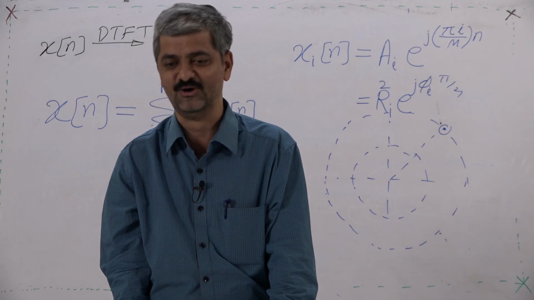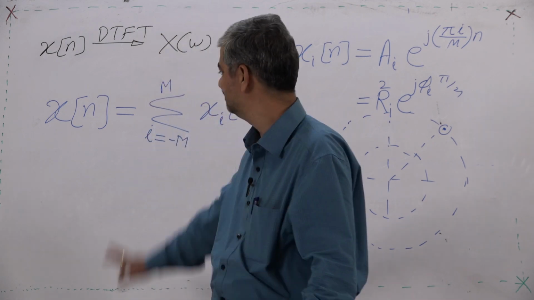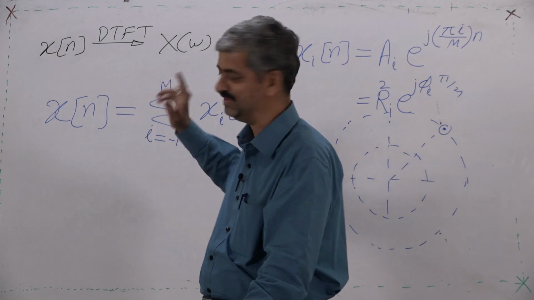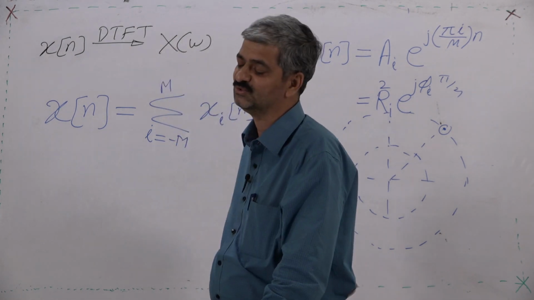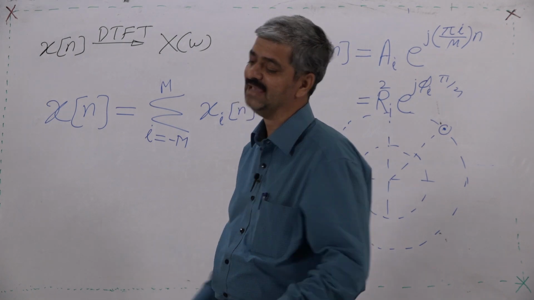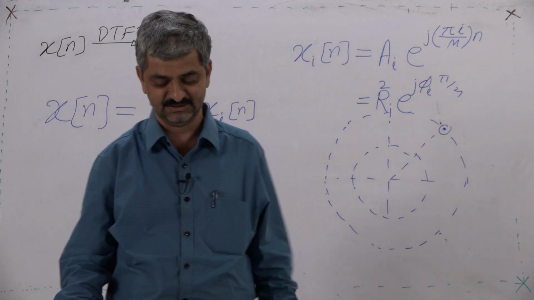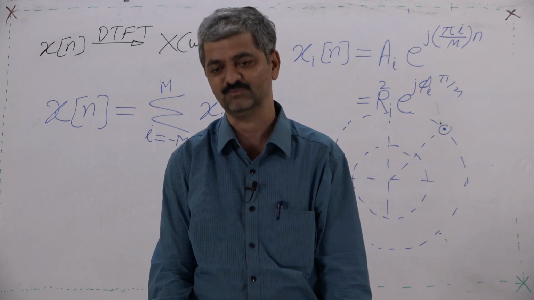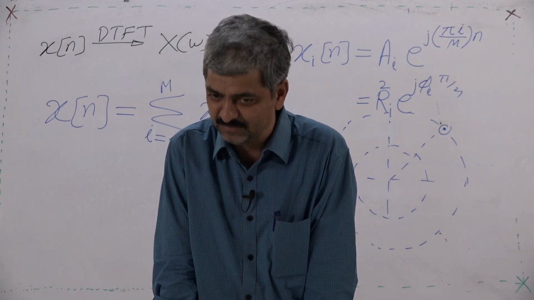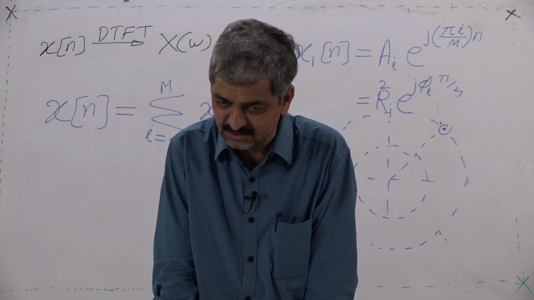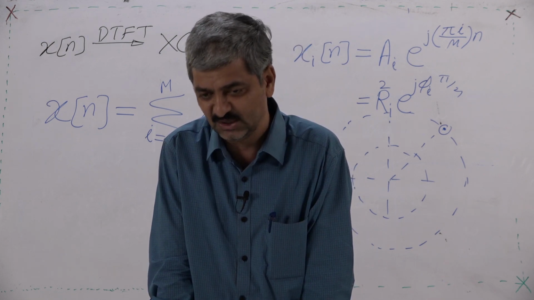How many rotating points? 2M plus 1: from minus M to minus 1, from 1 to M, and 0. Can 2M plus 1 components describe my sequence fully?